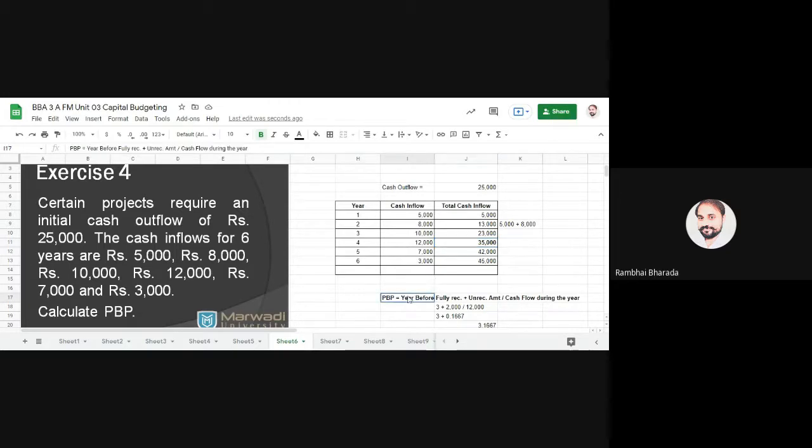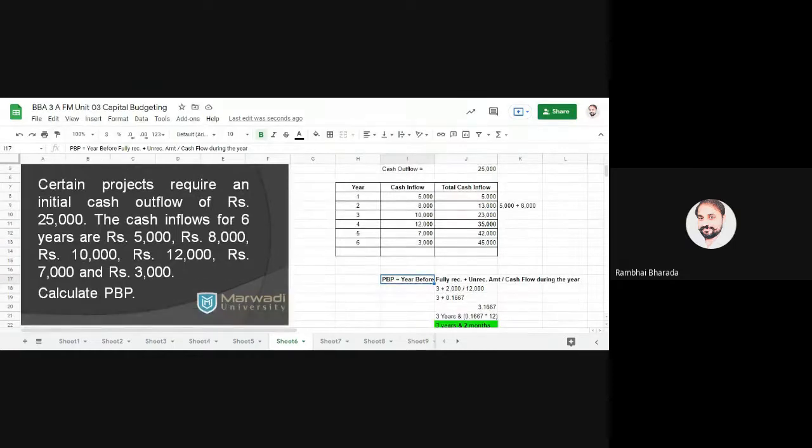So we write the formula like this: payback period is equal to year before full recovery plus unrecovered amount upon cash inflow during the year. Let me remove this part so you will get the idea. In which year do we have full recovery? In the fourth year. So year before full recovery means 3 years, plus the unrecovered amount.